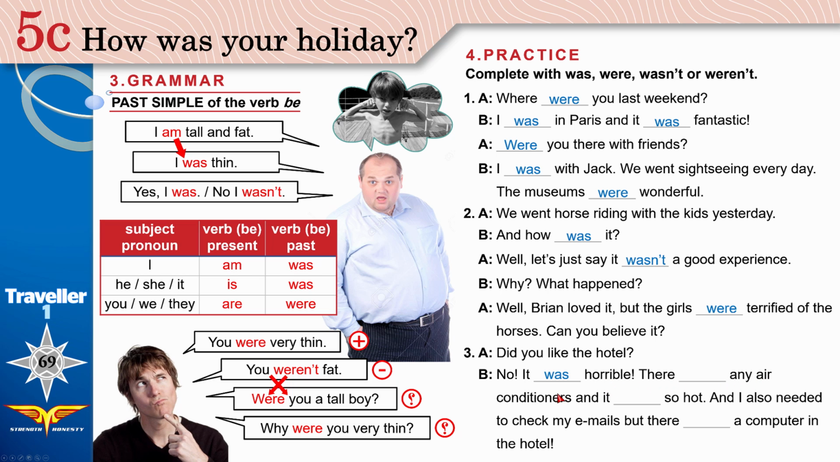Were there any air conditioners? What's the meaning of air conditioners? To control the room temperature that we are in, we need to use air conditioners. We're talking about plural, so we will use were. It was horrible, so it was bad. There weren't any air conditioners. This is why it was horrible, because there weren't any air conditioners, and it was so hot. The weather was so hot.